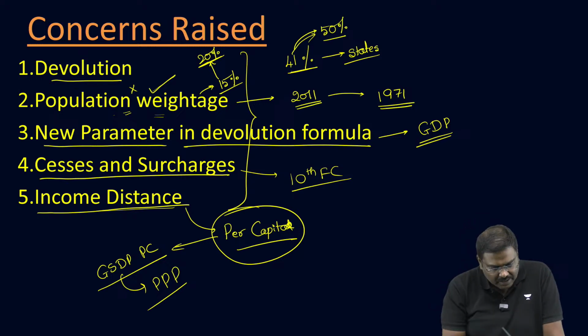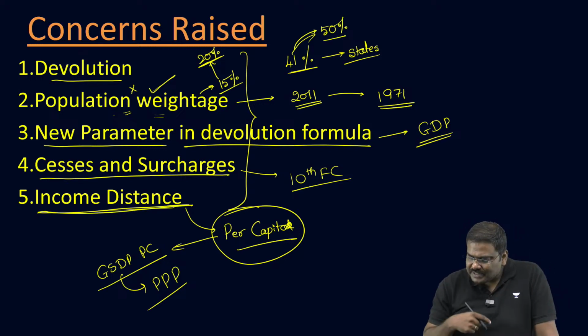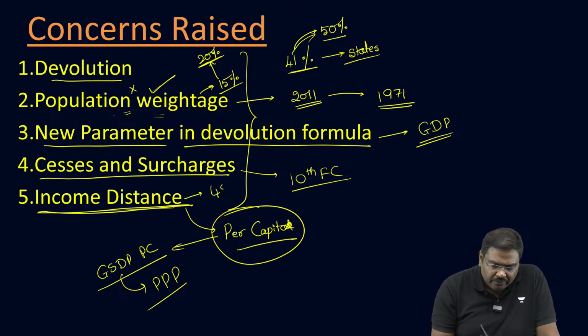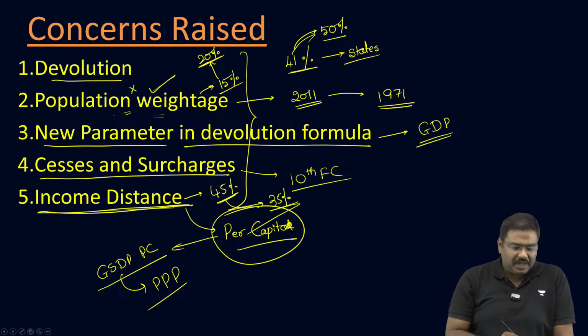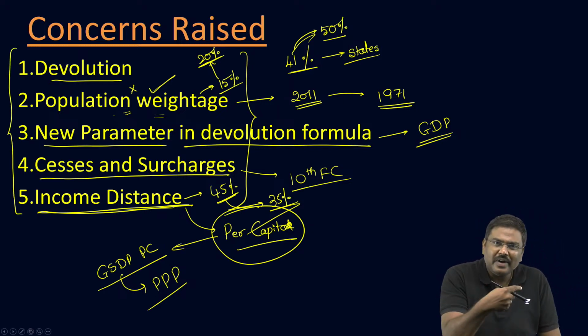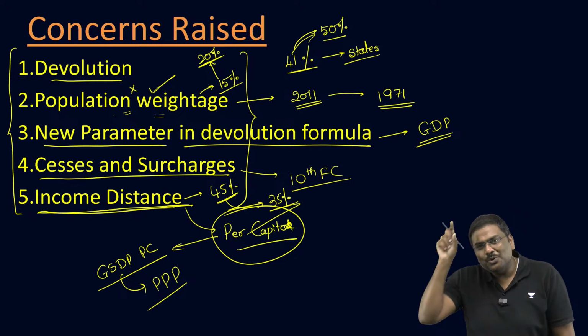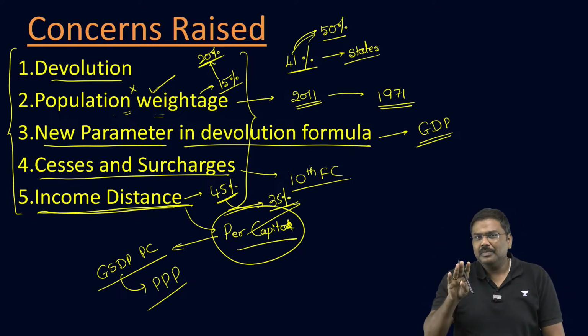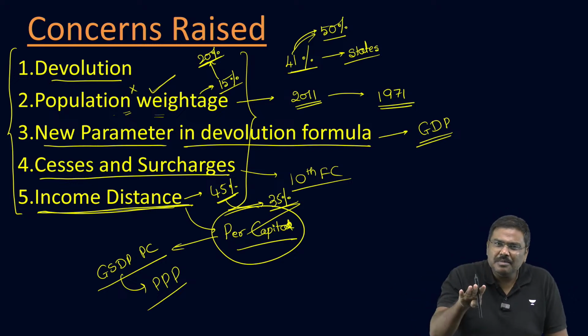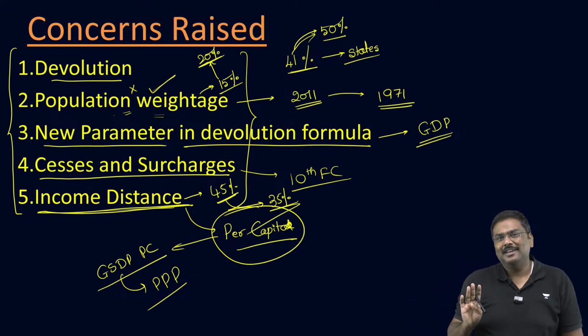And not just this, the state of Tamil Nadu also has demanded that the income distance parameter, which has a weightage of 45% in the 15th FC, should be reduced to 35% weightage. So these are some of the concerns raised and recommendations provided by the states to the 16th Finance Commission. But before I go forward, it's not compulsory that the Finance Commission will listen to the states.